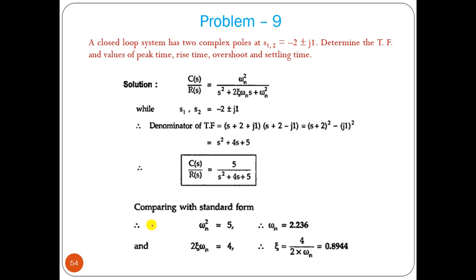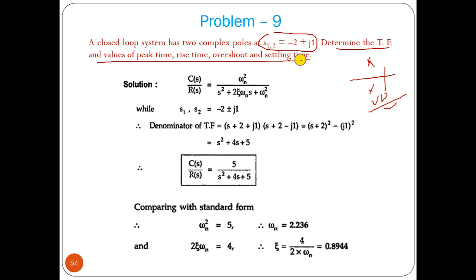Okay, now let us solve the last problem, I think. Here it is said, a closed loop system has two complex poles. So two complex poles are there. What will have happened? The system will be underdamped without any question. Determine the transfer function, value of peak time, rise time, overshoot, and settling time. The transfer function of the second order system is this one, omega n square over the characteristic polynomial. s1, s2 are known, so we can find s plus that root, s plus that root.